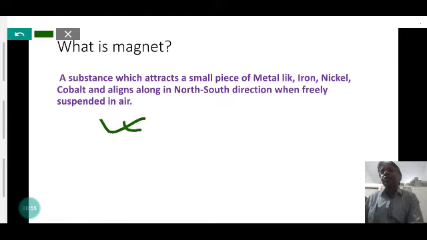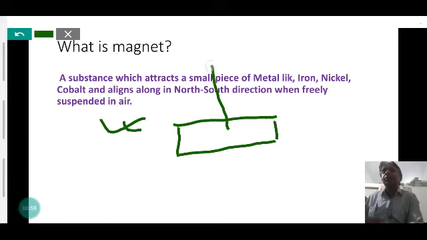When a magnet is suspended in air, like tied with a thread, it always aligns in the geographical north and south direction.